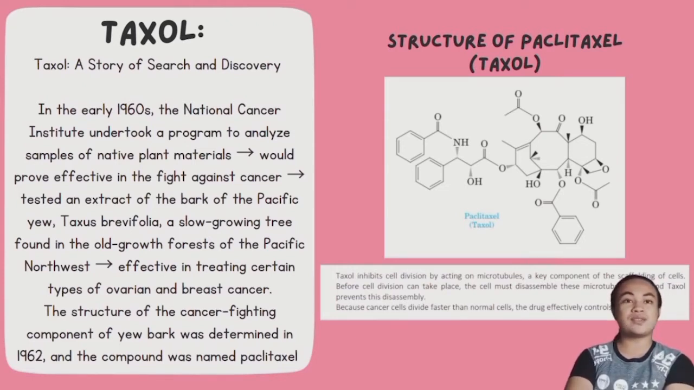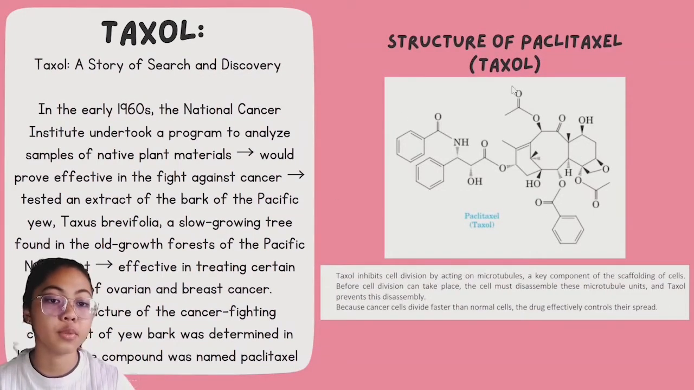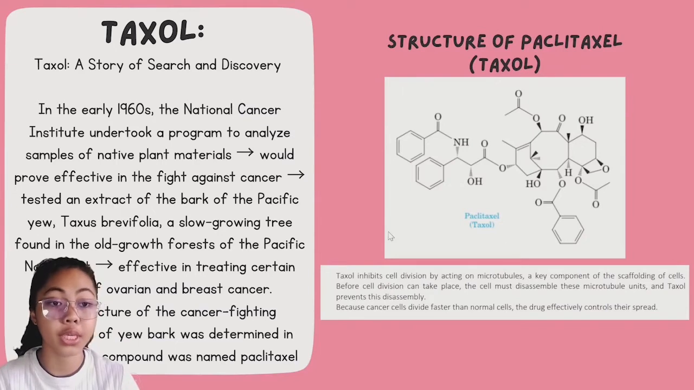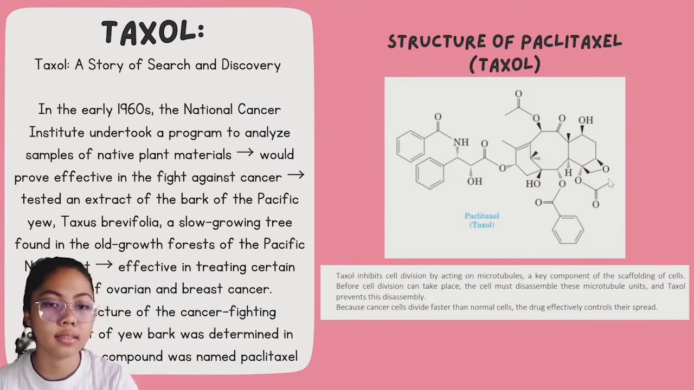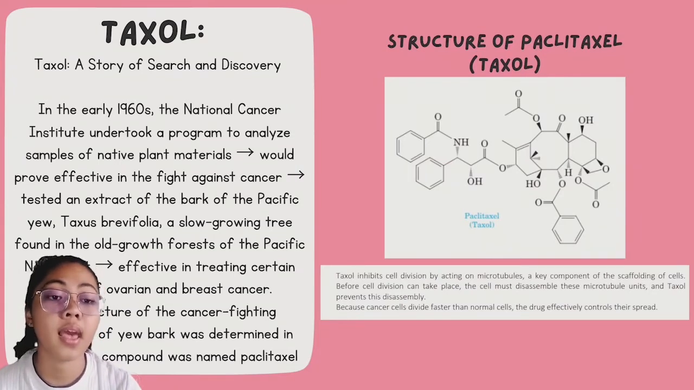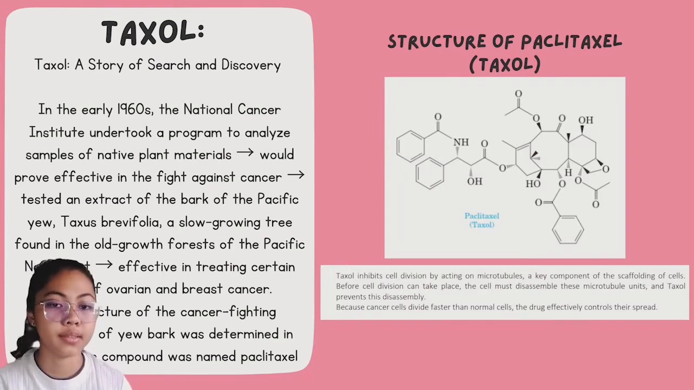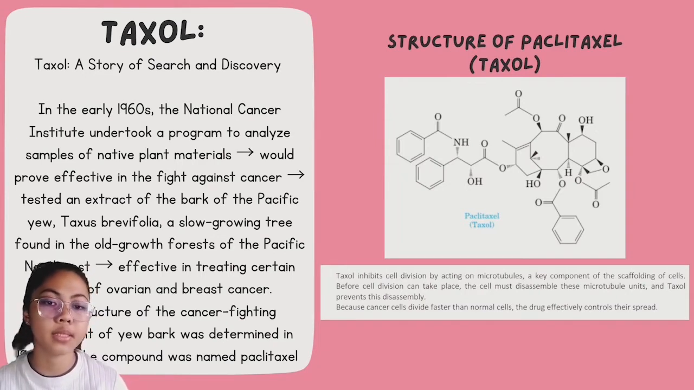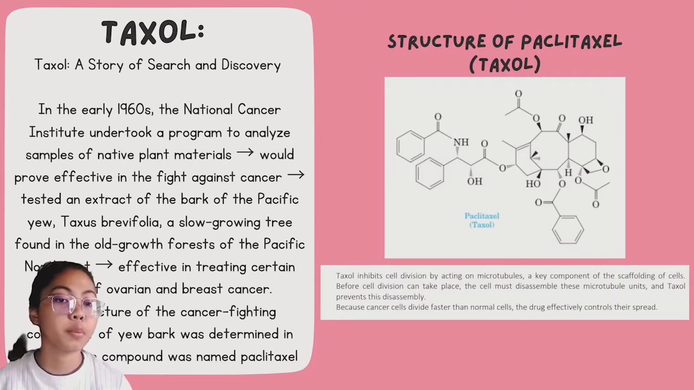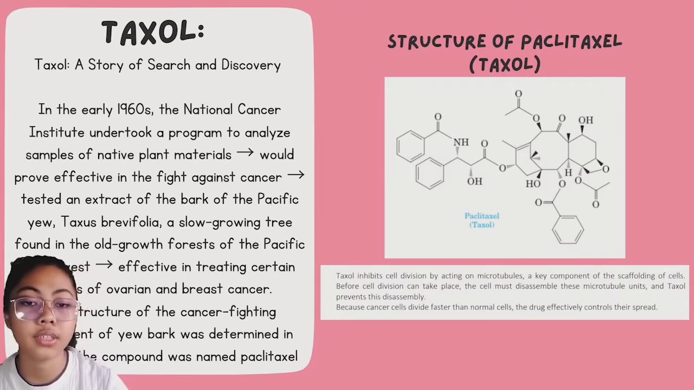The structure of the cancer-fighting component of yew bark was determined in 1962, and the compound was named paclitaxel or Taxol. This structure of paclitaxel was first discovered in the Pacific yew tree Taxus brevifolia in 1962. Taxol is one of the best plant-based cancer treatments, and below is a short explanation of how the drug effectively controls the spread of cancer. Originally, Taxol was extracted from the bark of the Pacific yew tree, in which a single dose required the sacrifice of a 100-year-old tree.